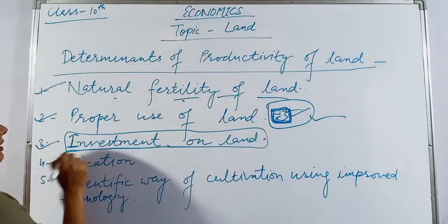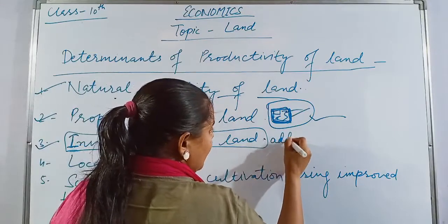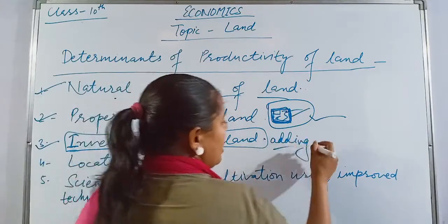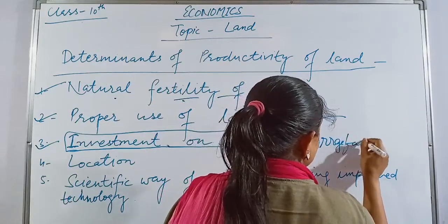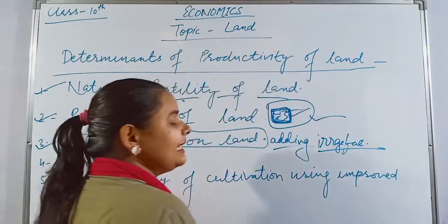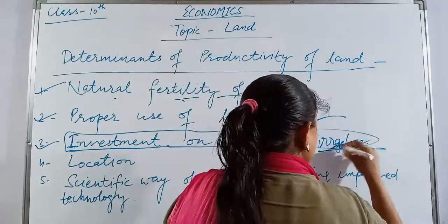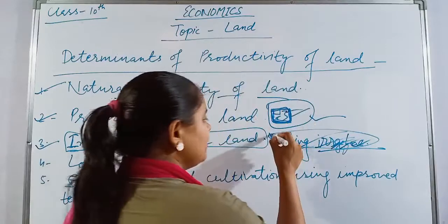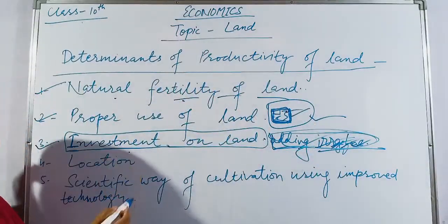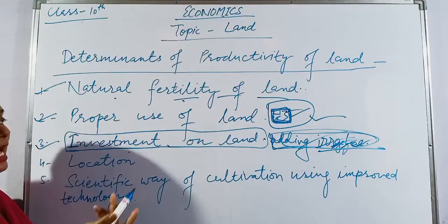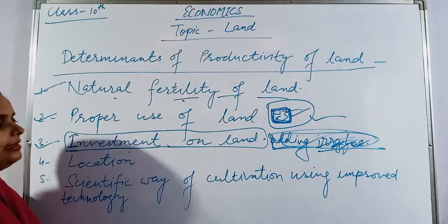I will do investment on that particular land by adding irrigational facilities. So this investment, what will happen when I add an irrigation facility over there? This investment will utilize my land more and the productivity or the capacity of land will also be enhanced.